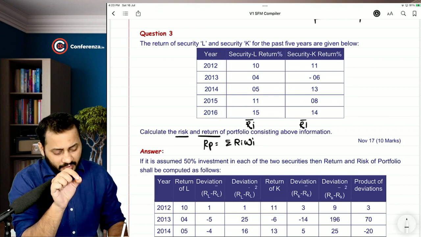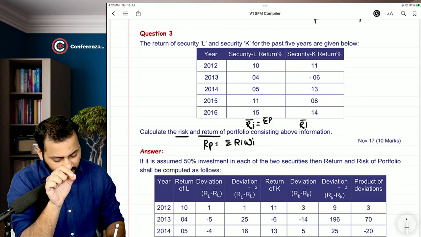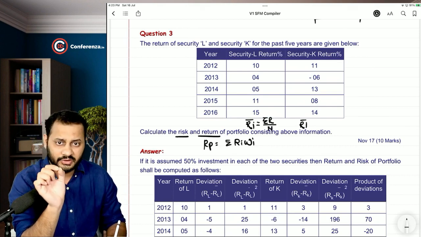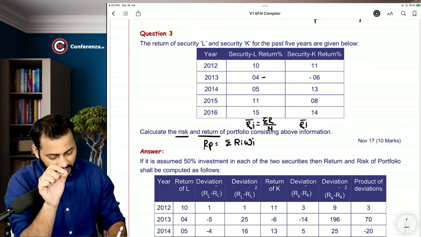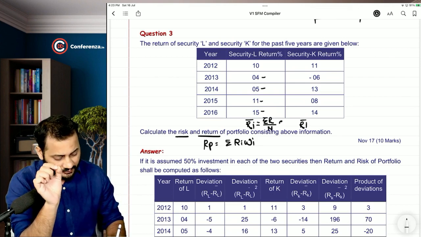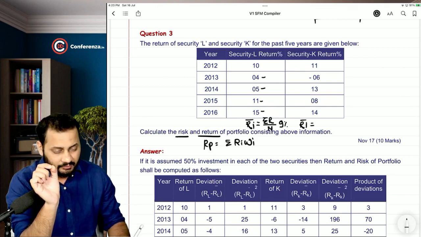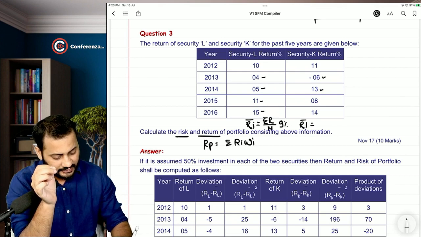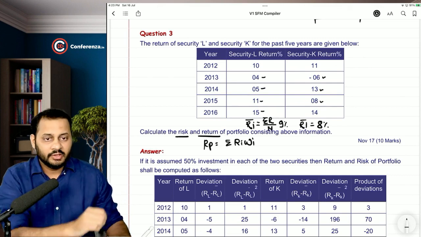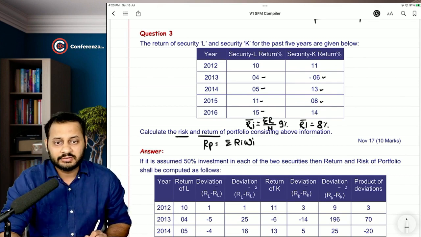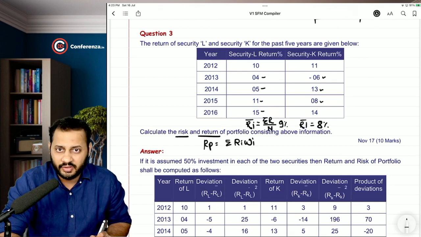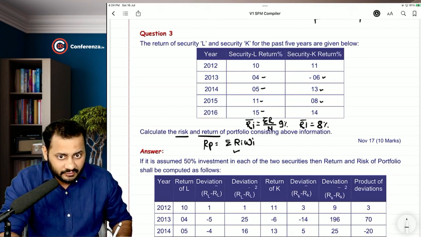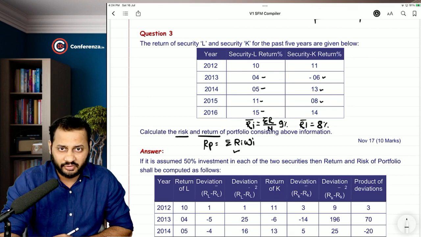When there is no probability, what you have to do is the summation of all the returns divided by the number of observations. So 10 plus 4, 14, 19, 30 and 45. 45 divided by 5, it will be 9%. In the same manner, we will calculate the returns for K. It is going to be 5, 13, 18, 26 and 40. 40 by 5, 8%. So these two are the average returns of both the securities. We have calculated the returns of both the securities in the portfolio.